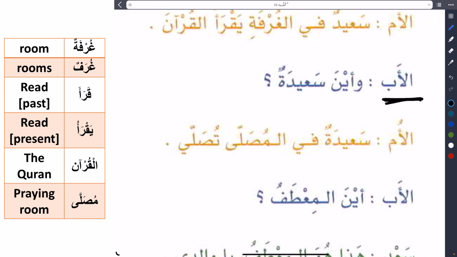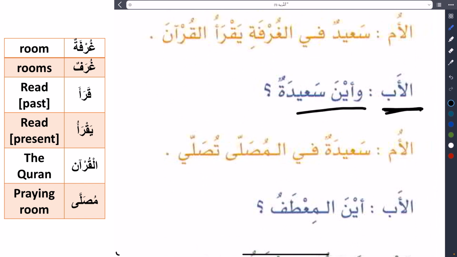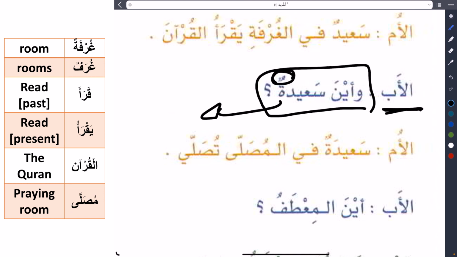Then Al-Abu asks, wa ayna sa'idatun? You need to ask me. Sa'idatun, there is a ta at the last. It's feminine. Oh, and Saida is the name. This is a feminine name. Do you remember? We said all feminine names cannot be with tanween. But you see there is tanween here.